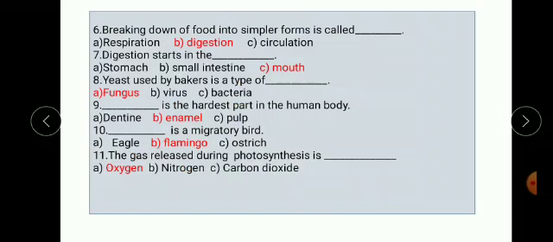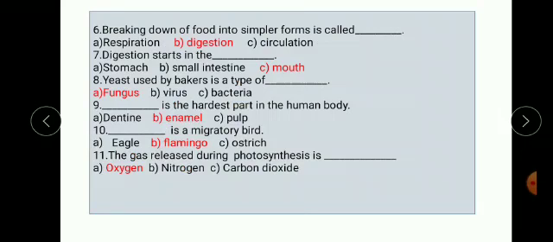Seventh, digestion starts in the dash. Options are stomach, small intestine and mouth. The correct option is mouth. Digestion starts in the mouth.